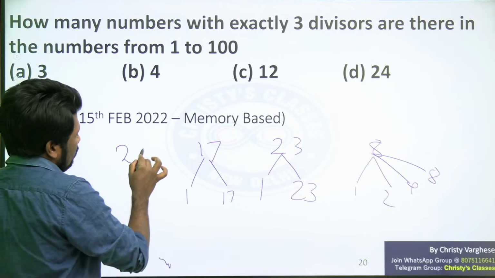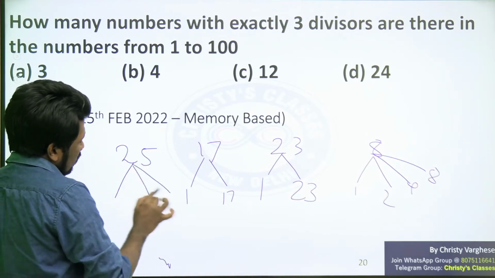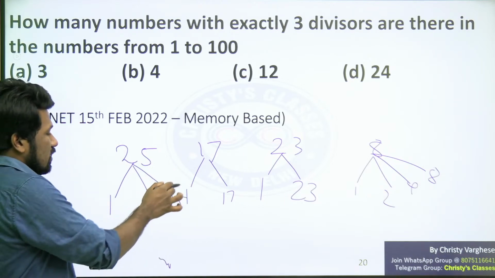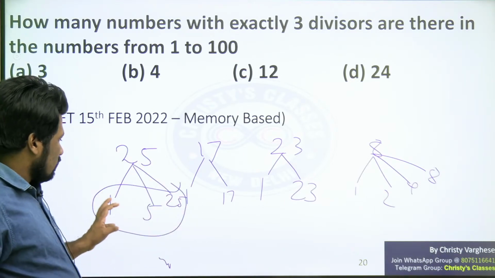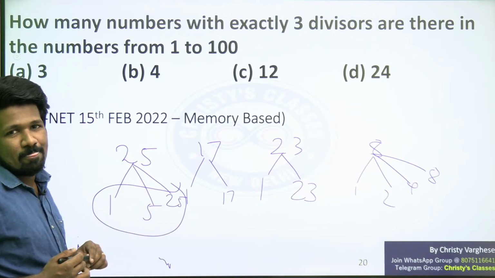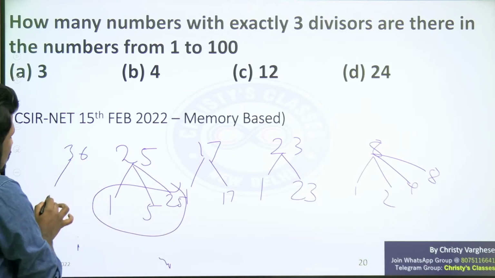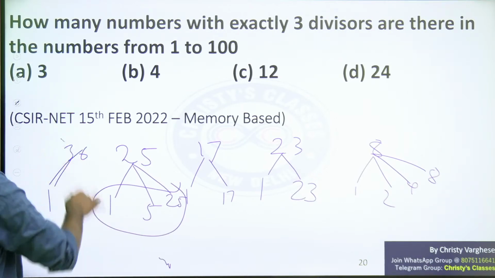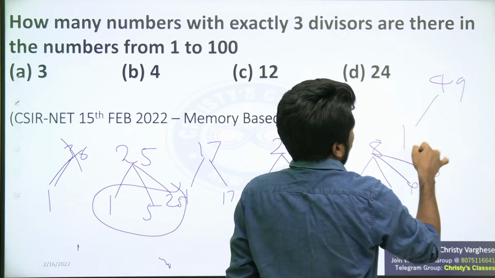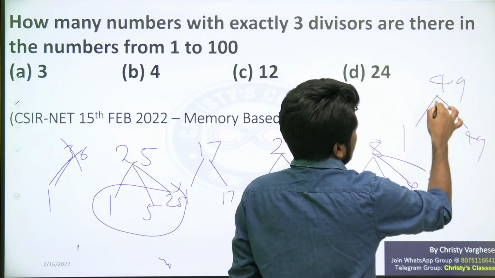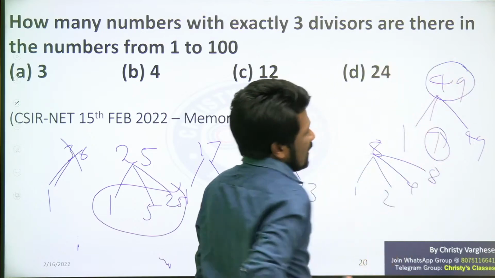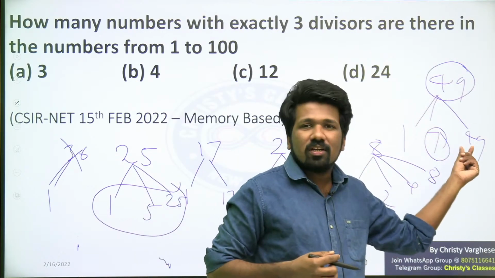For example, 25. 1 is a factor, 5 is a factor, 25 is a factor. Only 3 divisors are there. 1 into 25 is 25, and 5 into 5 itself is 25. Another example, 36. 36 will not work; more than 3 divisors are there. Check 49. 1 is a factor, 49 is a factor, 7 is a factor, no other factor, because 7 into 7 is 49. That is how you can skip the 4th divisor.